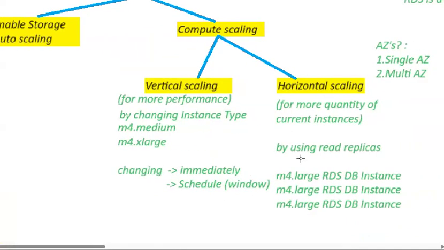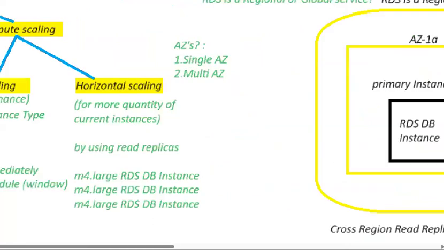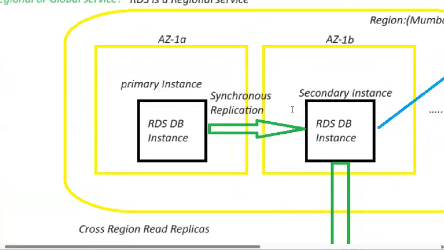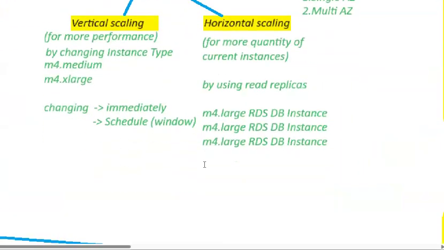For this horizontal scaling, how can you do this? By using read replicas, right? Yes. So how can we do this? So to do this, first what you do is you take a snapshot from the primary instance. So let me write here: from the primary instance, you first take the snapshot.